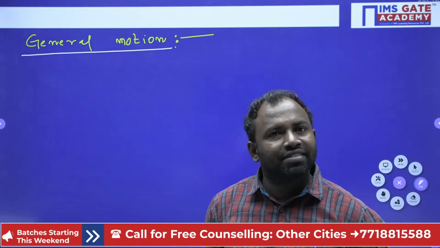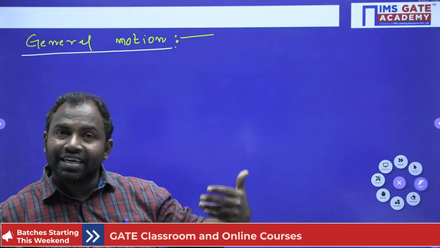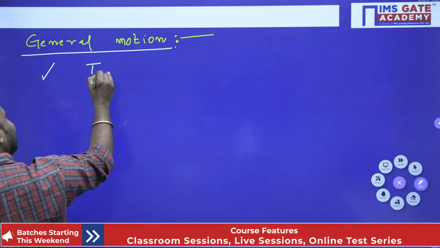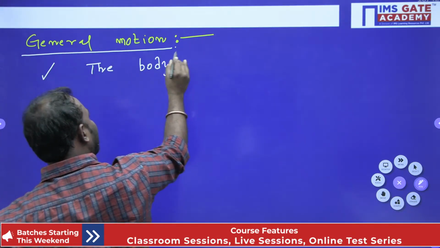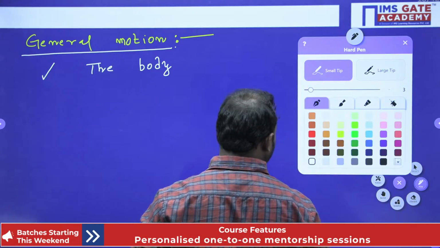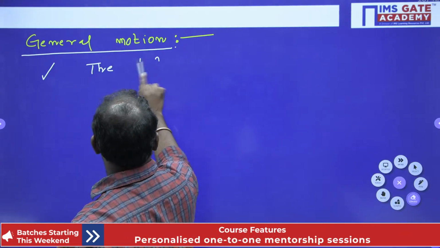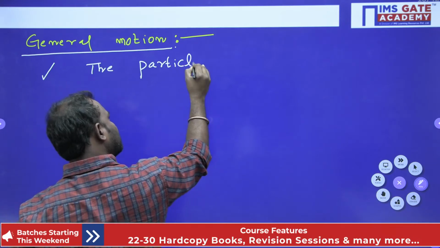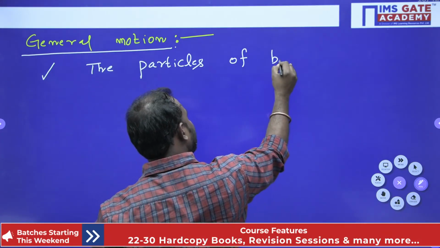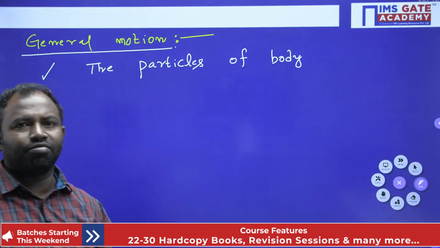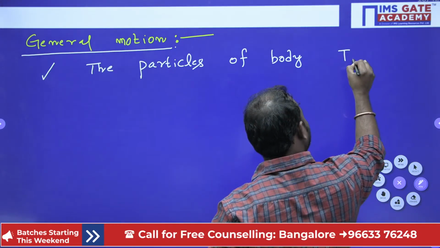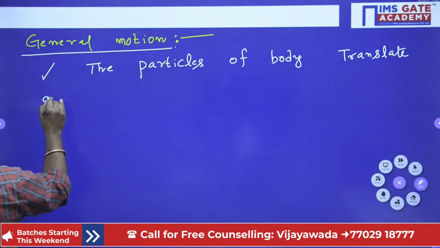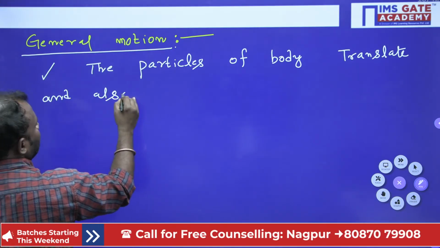The body translates and also rotates. So in general motion, the particles of the body translate and also rotate.